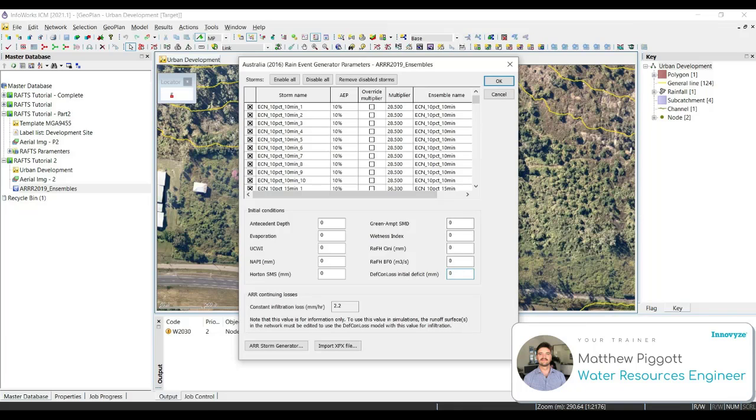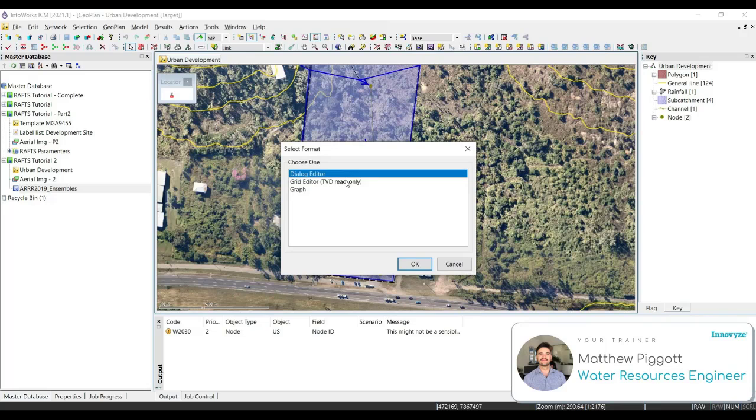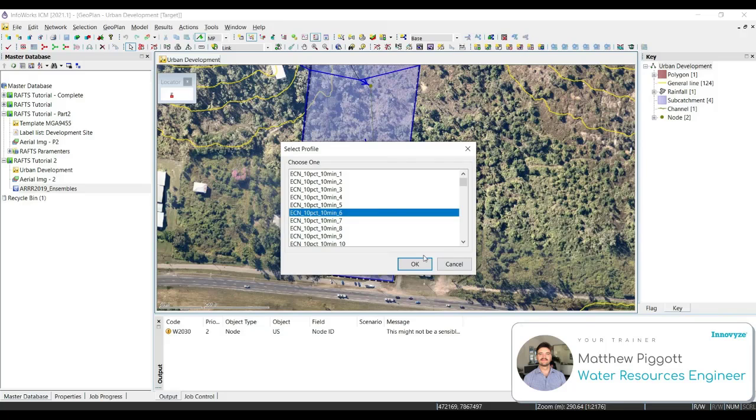Click OK to accept the current rainfall storms. You can see here our new rainfall object has been created. And we can right-click on our rainfall object, open as, use the graph editor, and we can view the profiles of one of our storms.